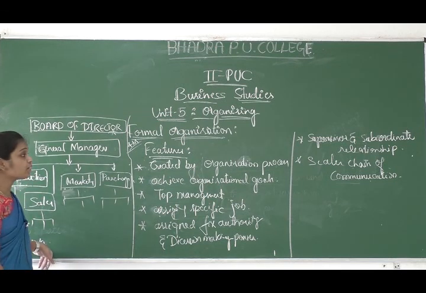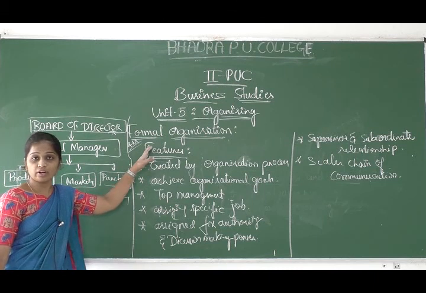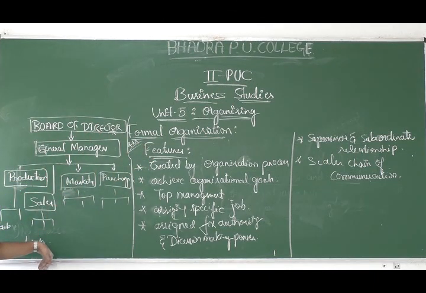In the formal organizing they do not communicate directly. They go through the general manager, then, suppose, the production manager; the production manager communicates to the subordinates, and the subordinates communicate to the ultimate worker, right? At the same time, as a worker, he should not go directly to the board of director, he should go through the levels of management.